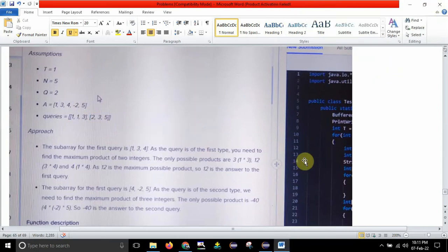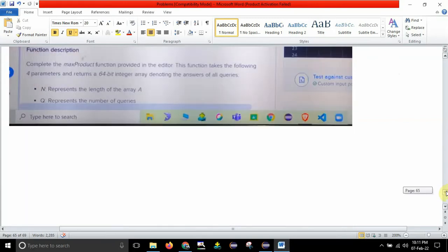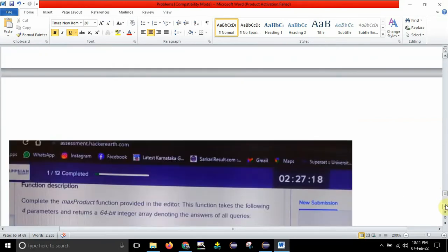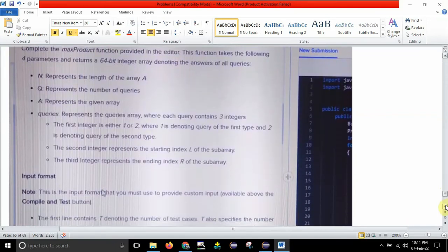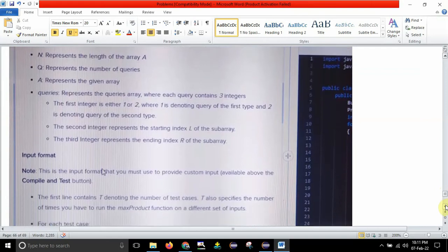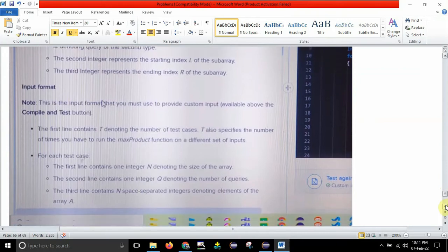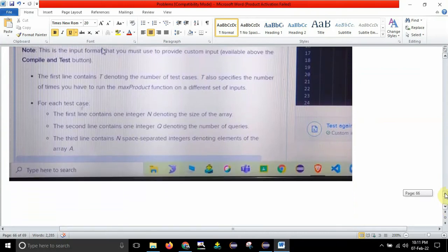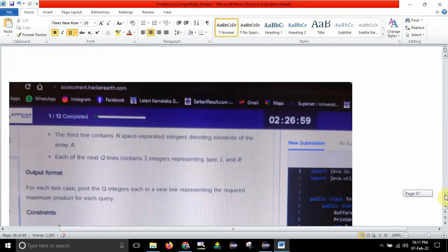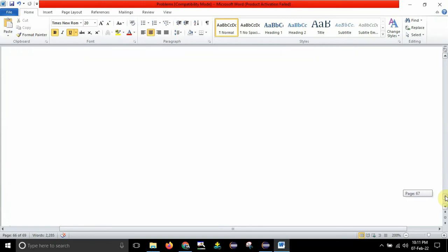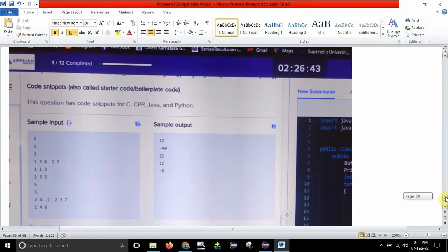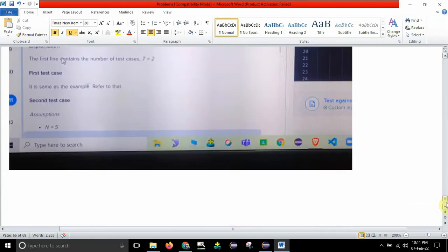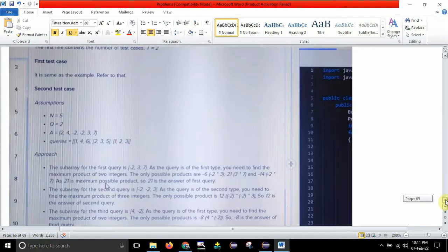But before that, I just want to show you other test cases, whatever they have given, with some explanation. But yes, that is important. Whenever you are writing the actual exam, you have to read all those things in order to completely understand the question. So n represents the length of the array, q represents the number of queries, a represents the given array. All those things they will be giving. I'll just show you. They will give about 6 pages of question, with the output format, some constraints, and after that another test case.